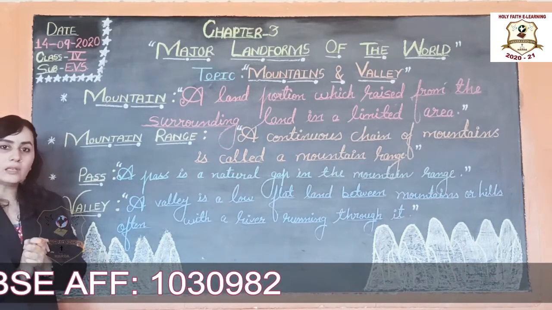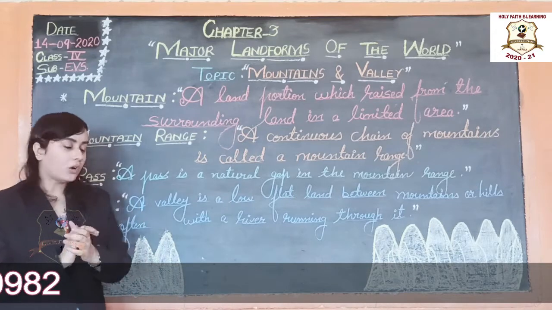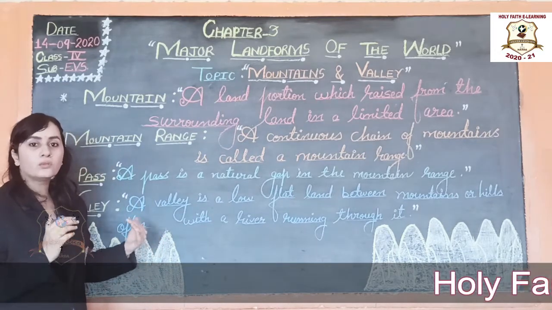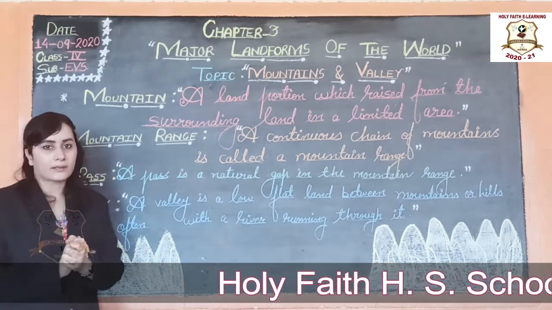Where there are rivers, जहाँ पर river होती है वहाँ क्या होता है? Mountain slopes are used to produce electricity.